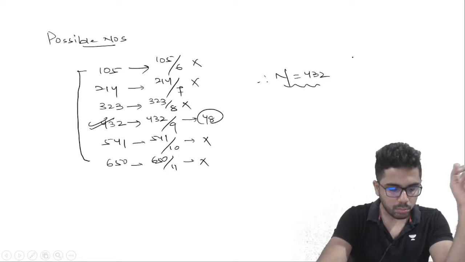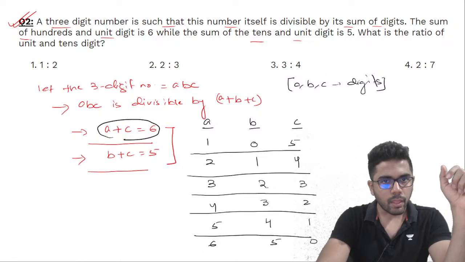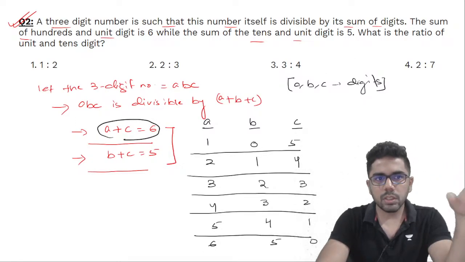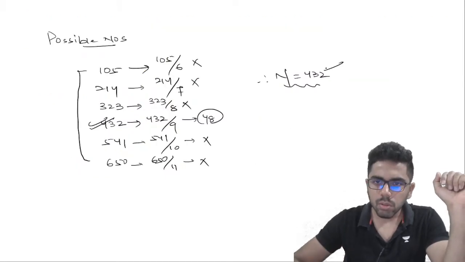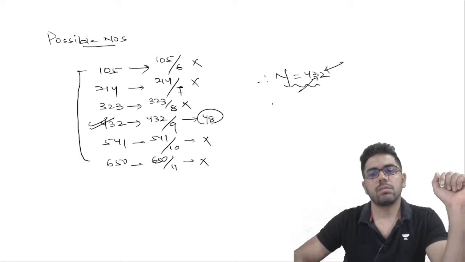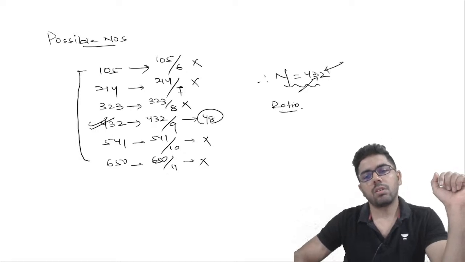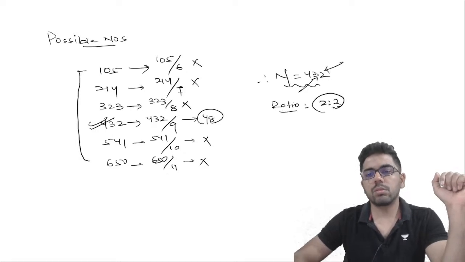And if you got the number, then we got this, that what is the ratio of unit and tens digit? So what is the unit digit here? 2. And what is the tens digit here? 3. The ratio is 2:3. Unit digit to tens digit is 2:3.